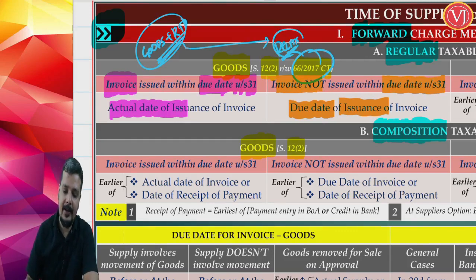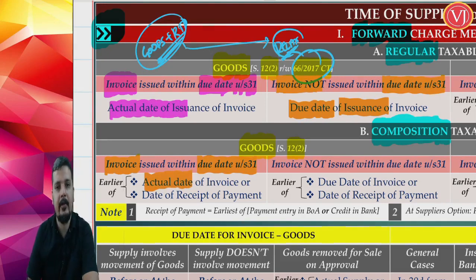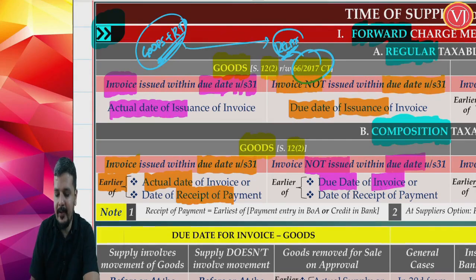Now, if at all you are talking about goods and you are talking about a composition taxable person, not a regular taxable person, but a person who has gone for composition scheme, section 10, then again you have to ask whether invoice is raised in time. If invoice is raised in time, then the answer is actual date of invoice or the date of receipt of payment, whichever is earlier. And if invoice is not raised in time as per section 31, here payment also comes into picture. Then it is due date of invoice or date of receipt of payment, whichever is earlier.